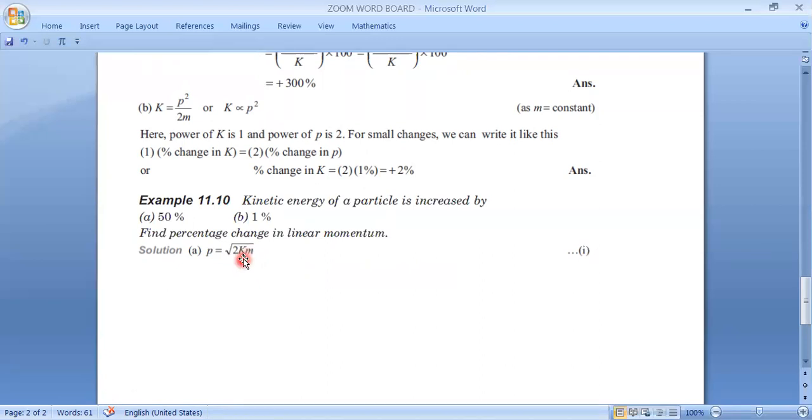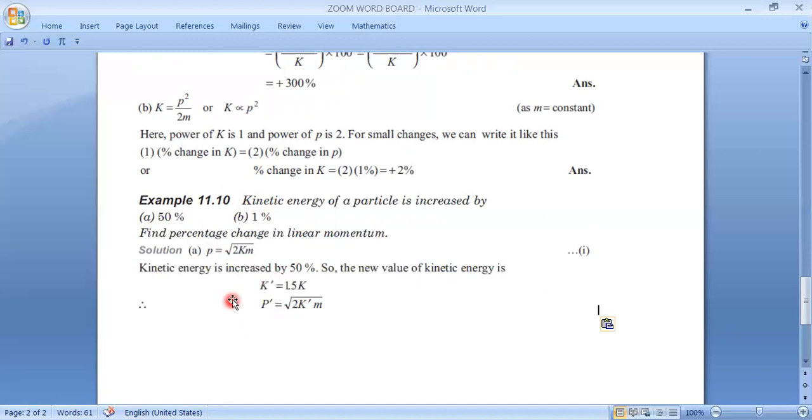Now k will be k to the power half if you need to calculate the percentage change for a very small amount. But for 50% it is a large amount, so we have to go with the general method only. Kinetic energy increased by 50%. 50% means if it is initially k, now k by 2 will be added to it.